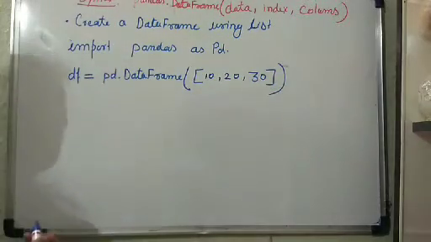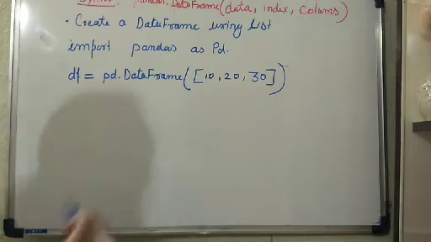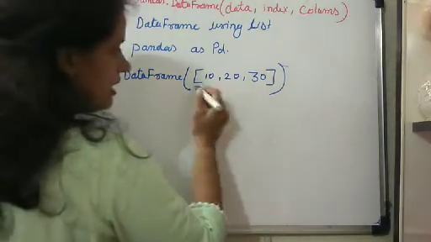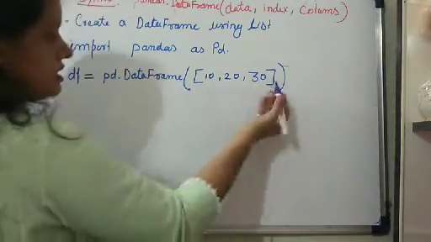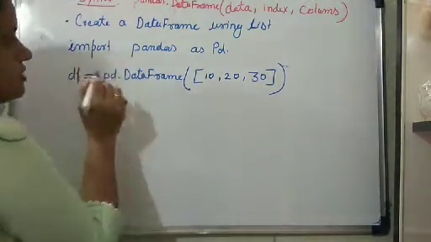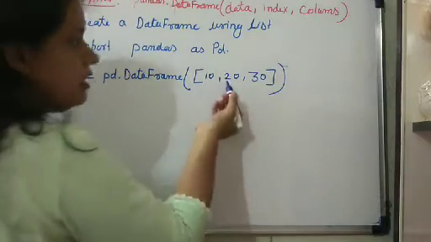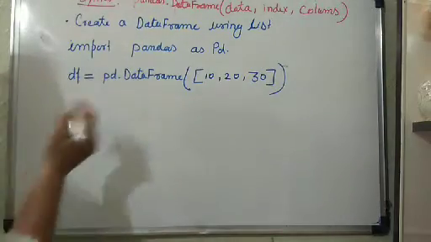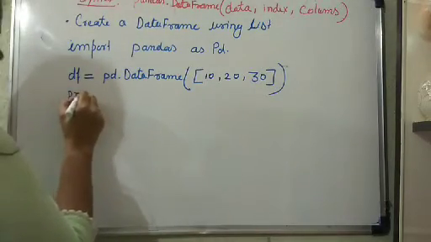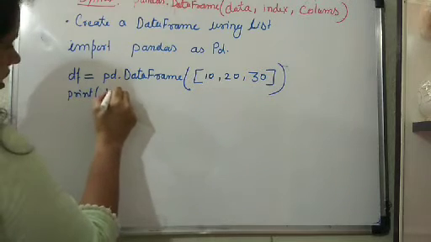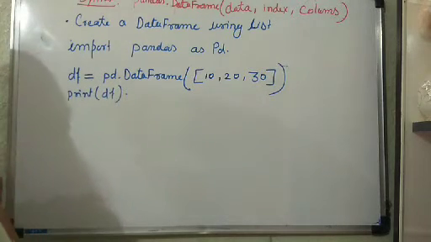As you know very well, a list is represented in this form. In place of directly writing the list values, you may create the list object before and mention that object here also. Clear? And after that you use the print statement to print df. What output will you get? Let us see.